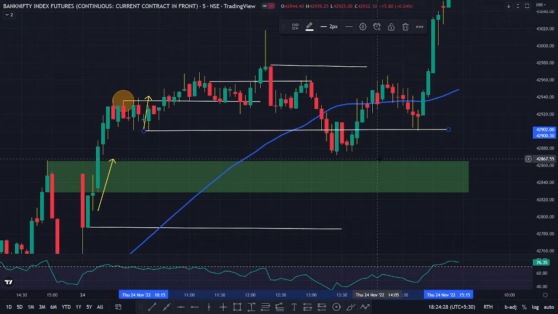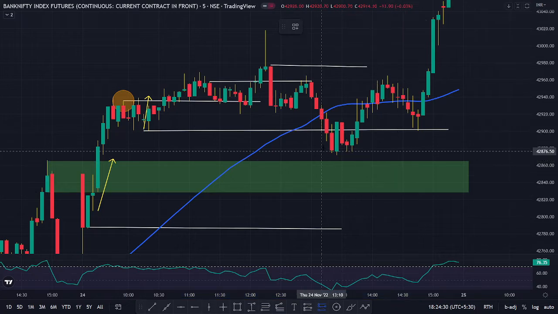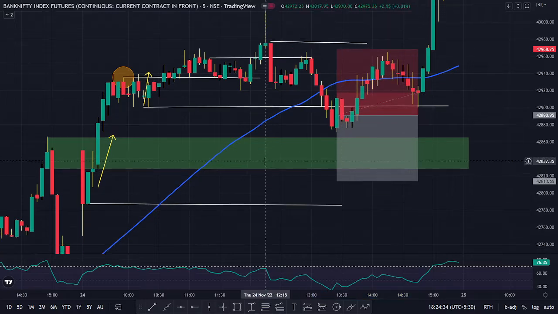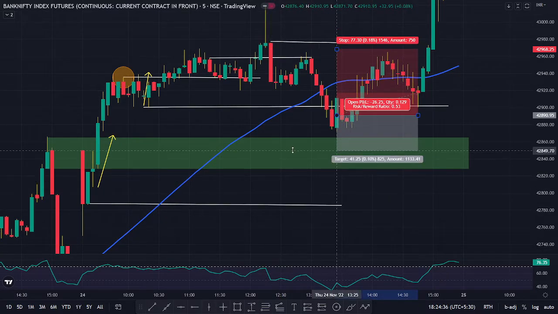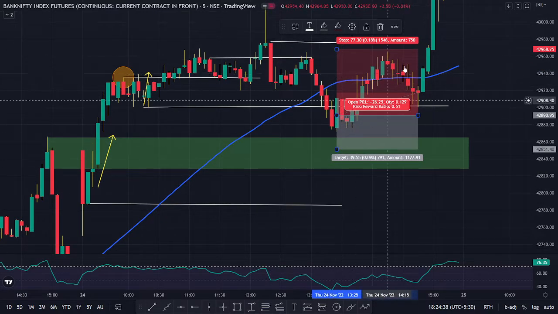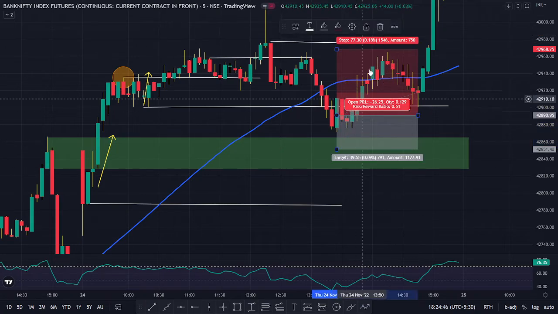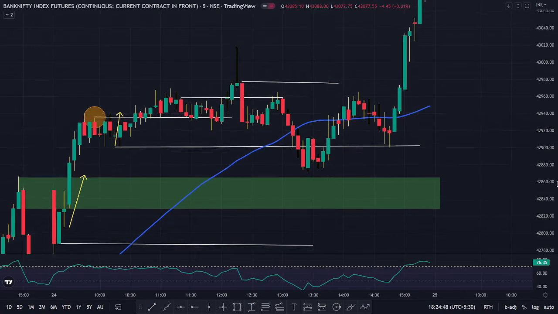When this swing low happened, what did I do? I was looking for shorts, but the stop loss was just way too high for such small points. 77 points stop loss for 39 points profit. No. And guess what? This didn't happen. The market did go in the short direction, so I waited for the retracement.